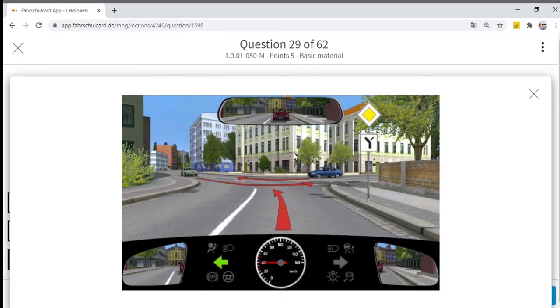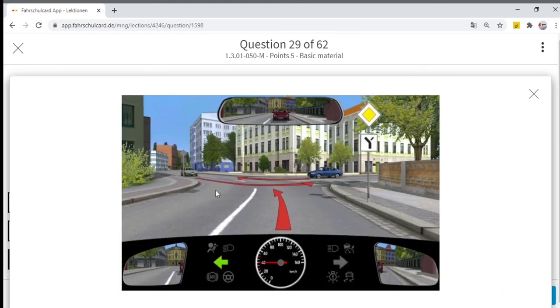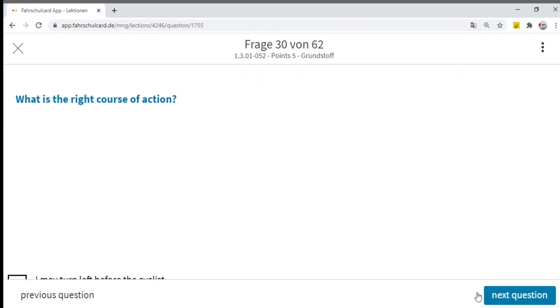No, the blue car has Vorfahrtgewähren, or the stop and give way sign, so I don't need to take care of that. Do I have to allow right of way to the green car? No, because although this green car is on the Vorfahrtstraße, it is taking a left turn, and when traffic is taking a left turn he has to allow the oncoming traffic. So the only correct answer is I may drive through. Let's go to the next question.